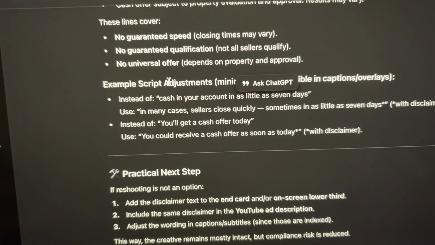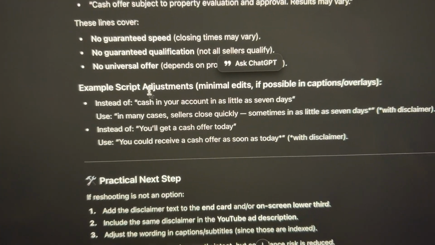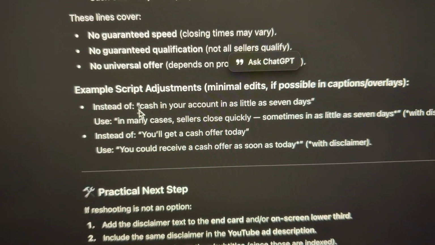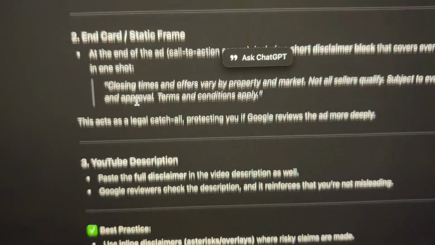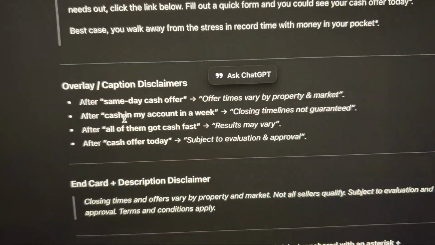And then it gives me suggestions to quickly try, which I could do on my own, but I love it when it saves me some time, right? So, script adjustments. I don't want adjustments though. What I wanted it to tell me is, how can I disclaim this so that it will help me out? And I'll scroll down here and give you the example of how it helps me.